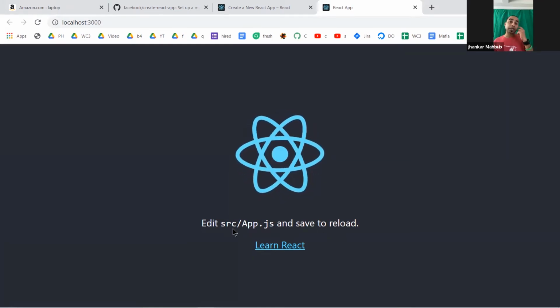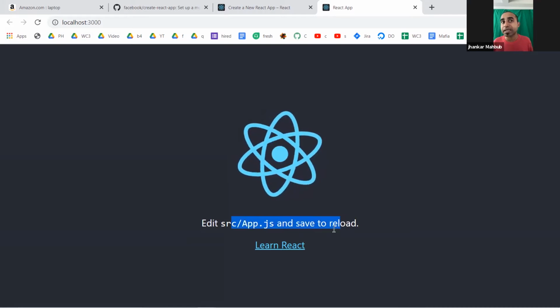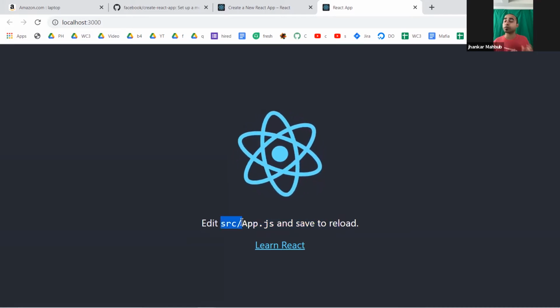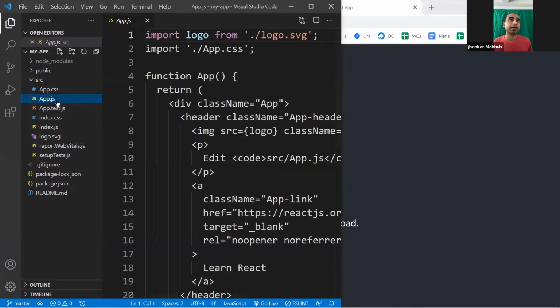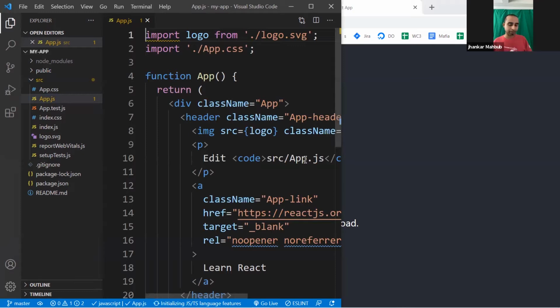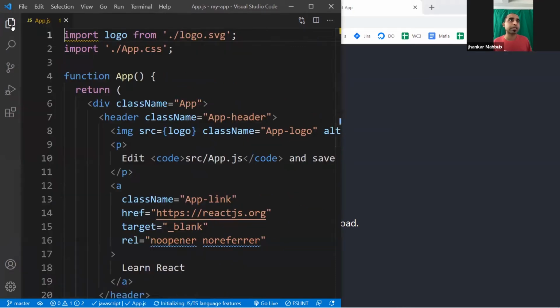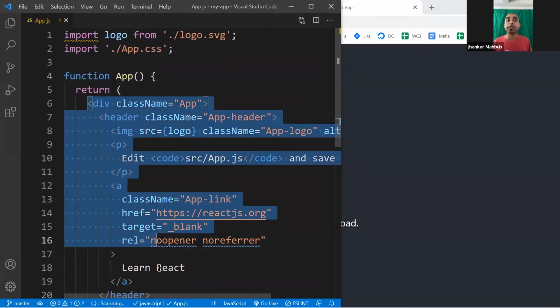So if you need to change or edit something, you can change it in src, which is a short form of source, and then app.js. So here, src and inside app.js. If you double click on it, you'll see some code here. And right now I will close these so that I have some room for the code. You'll see it imports a logo, a CSS file, you have some style, and it has a function which you knew before, and the function is returning some kind of HTML.